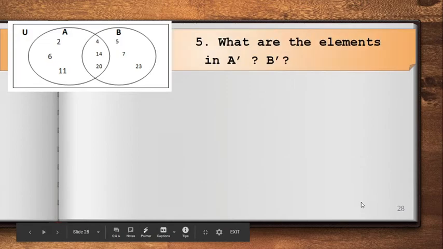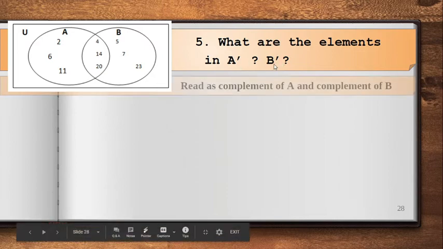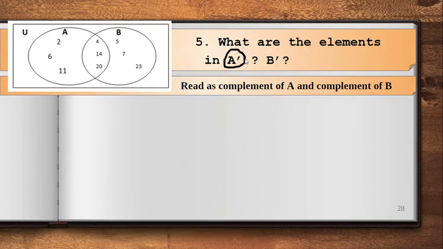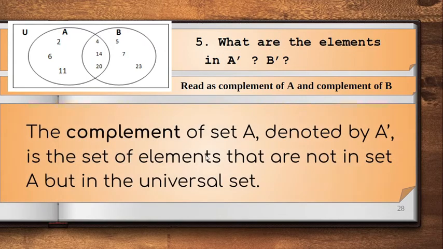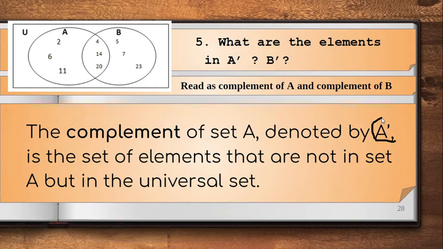Next, given the same Venn diagram or sets, what are the elements in A complement and B complement? We will read this as complement of A, yung may gitling na ganun sa taas, and complement of B. So the complement of set A is the set of all elements that are not in set A but in the universal set. Meaning to say, the only thing that we need to remember for this is except A. Pag nakita nyo to, it's just like, what are those elements under universal set except for A?